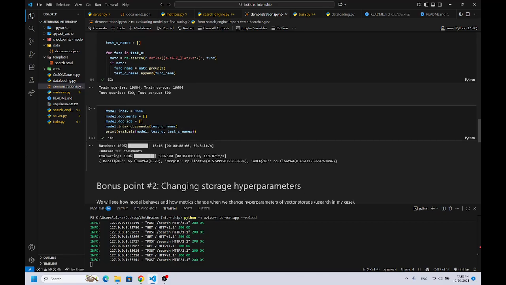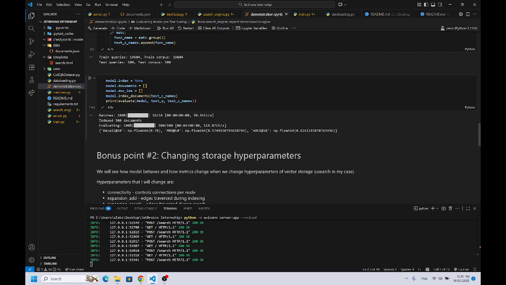I evaluated it, and it showed much lower evaluation metrics, because I think names don't have that much semantic information, and don't contain as much information as the whole function body, and that's why it's much worse in evaluation.